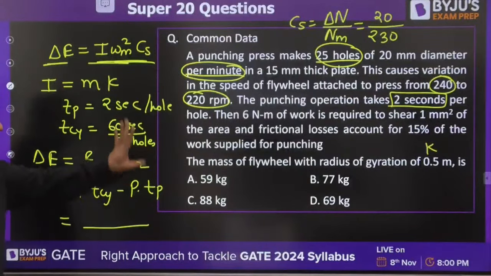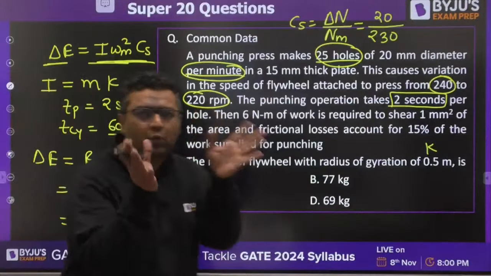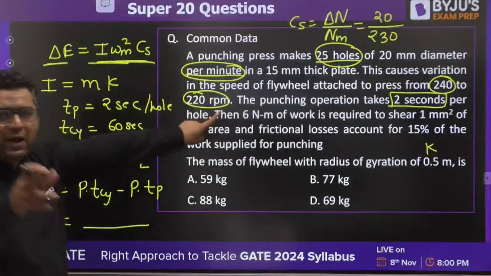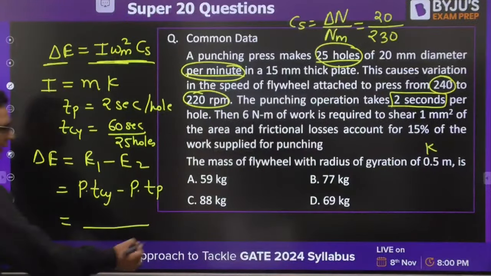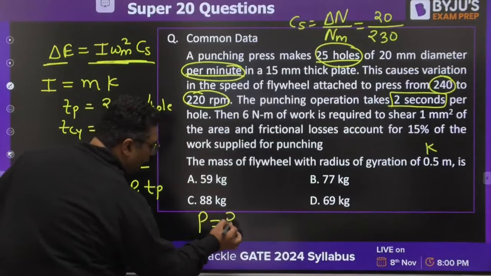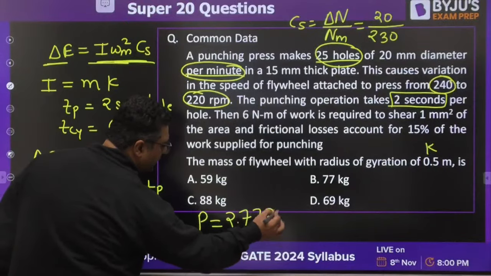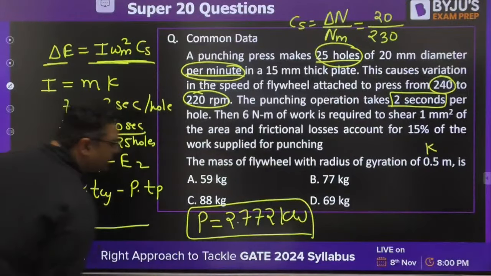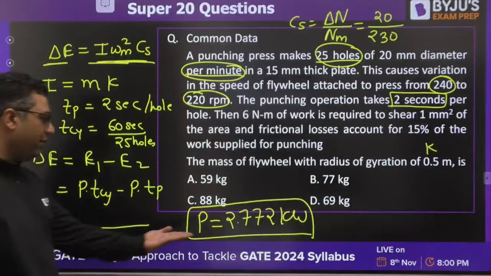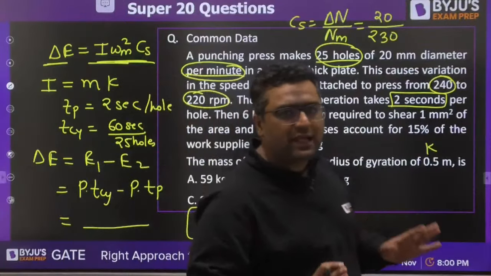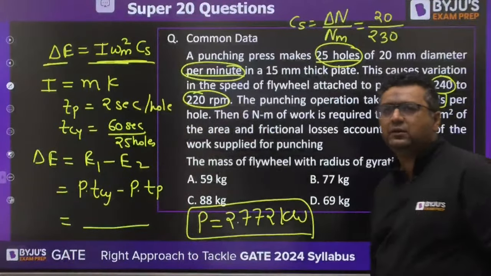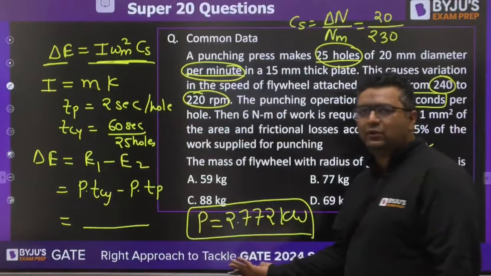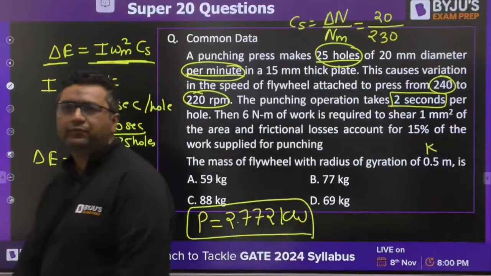Jabir, in this case they are not required. This is the second part of the previous question. You already calculated the power rating, 2.772 kilowatts. Directly use this power rating. This power rating is already considering the losses. We have done that in the previous part, so you just need to use this value. Nothing more than that is required.